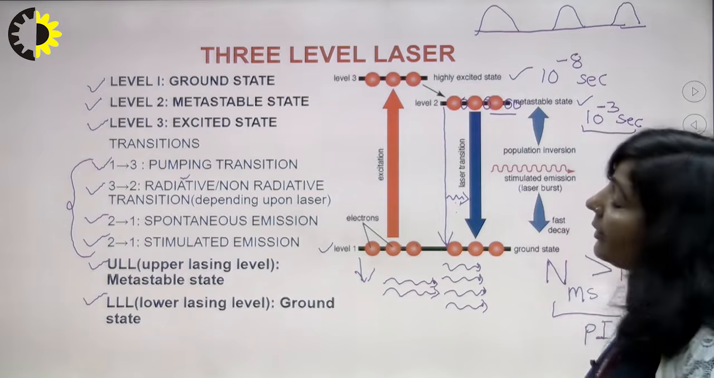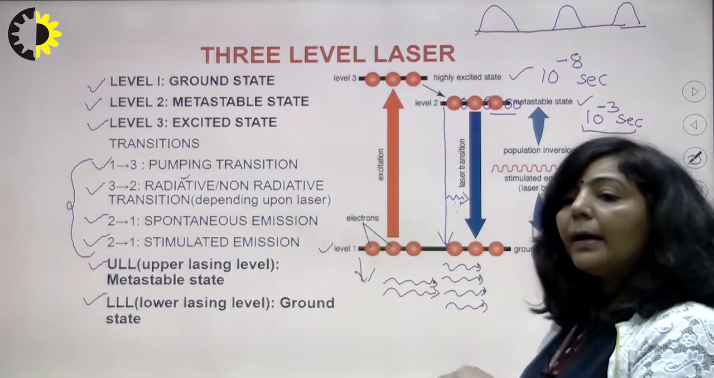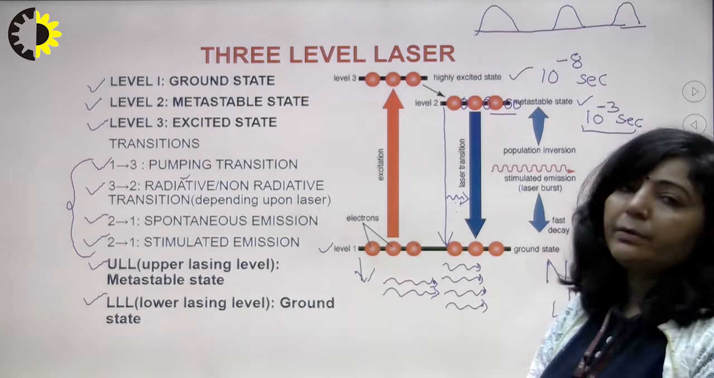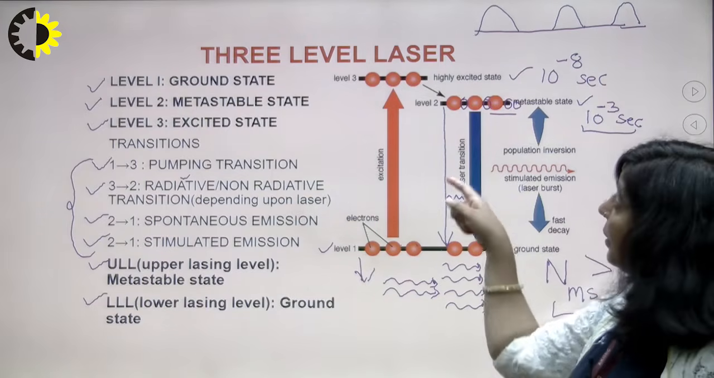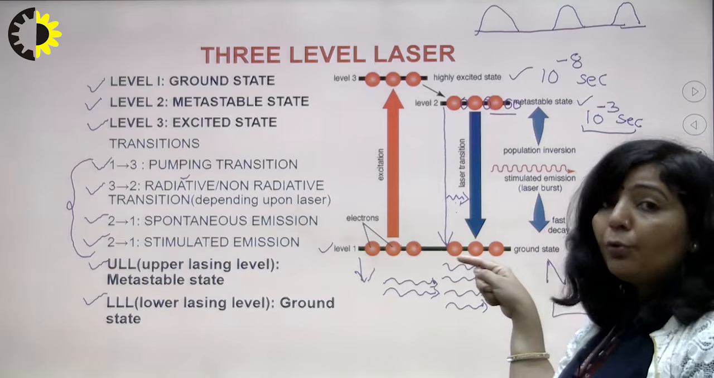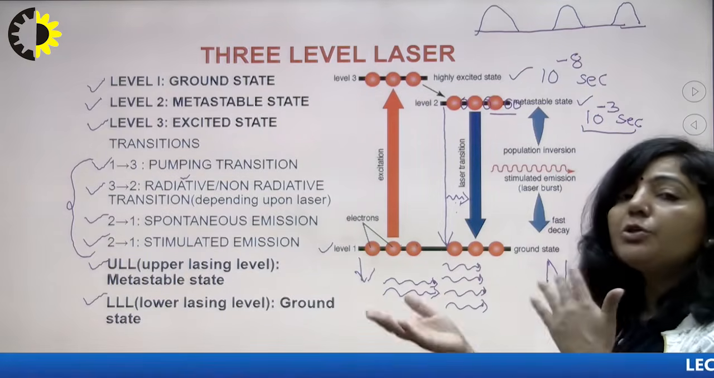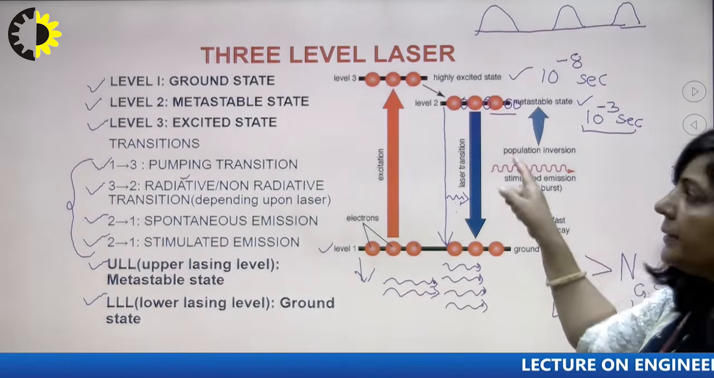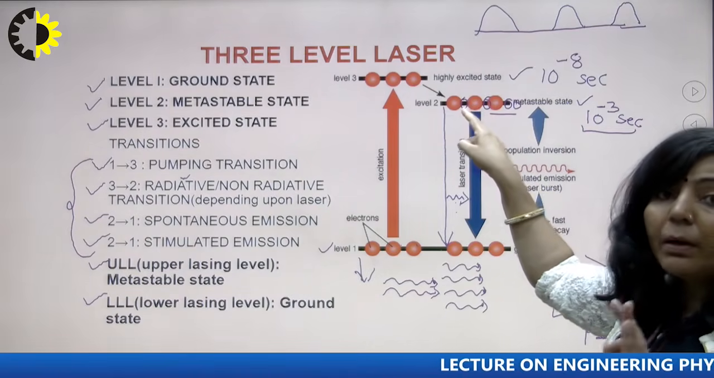So you have to think what is the reason that you cannot get continuous population inversion here. The reason is this ground state, because when atoms are coming down from 2 to 1, only then the multiplication of photons will take place. So when atoms are coming down from 2 to 1, then the population of state number 2 will decrease.